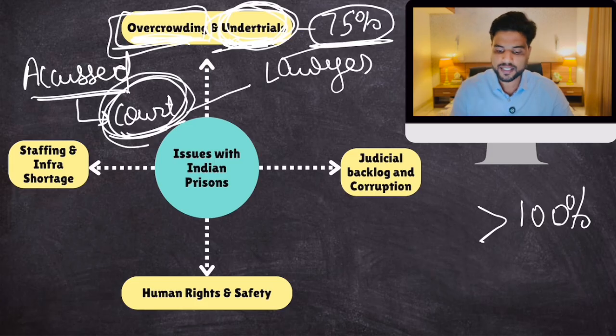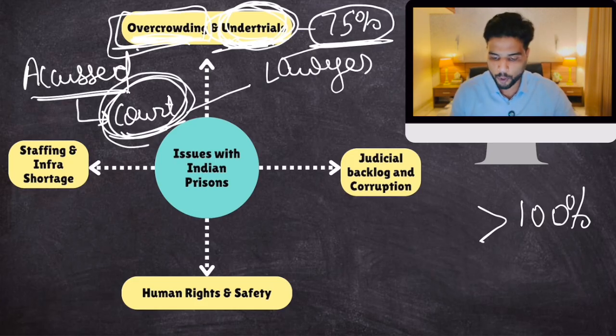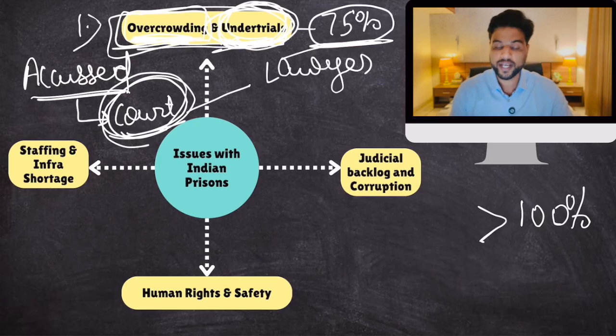75% of prisoners in our jails, well, the crimes against them have not been proven till now. This is the problem of under trials. Clear? This is a very big problem. Overcrowding and under trials. Overcrowding is because of under trials.